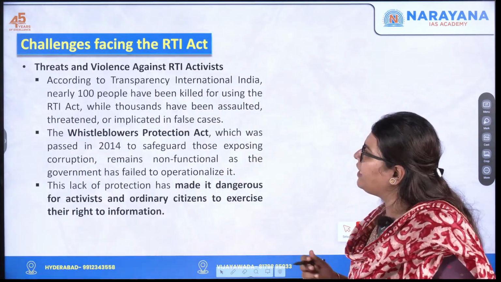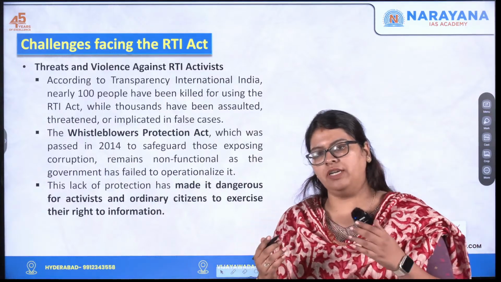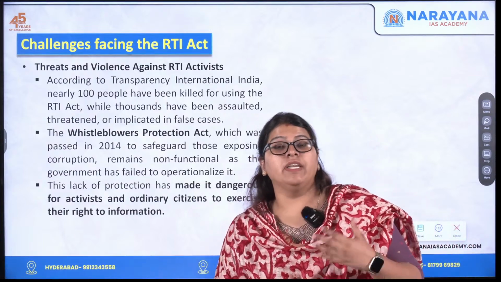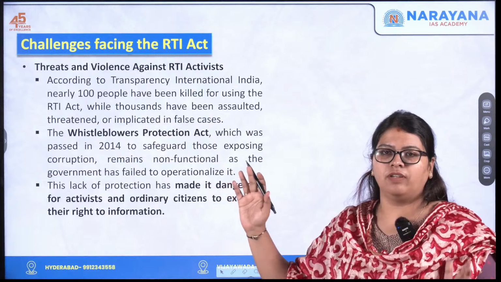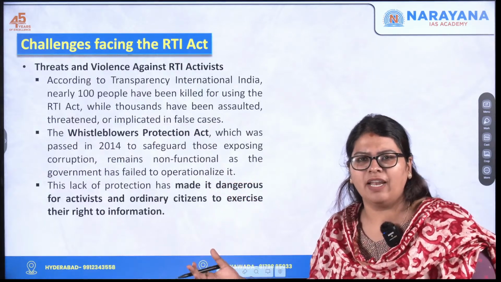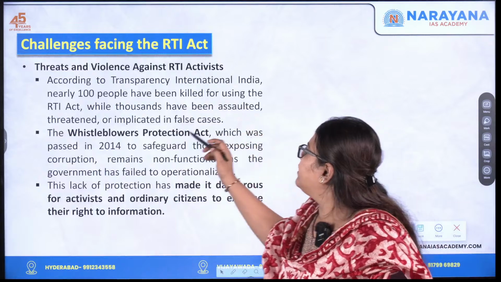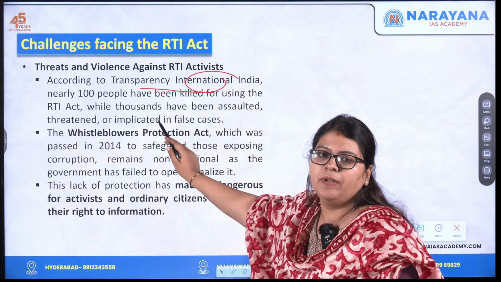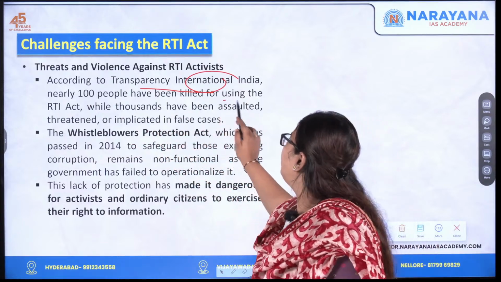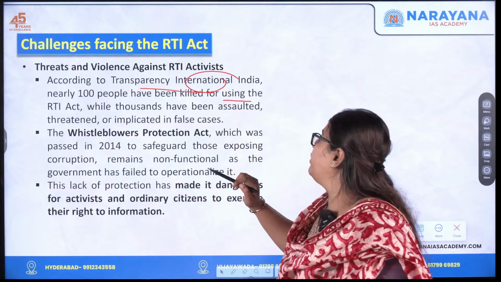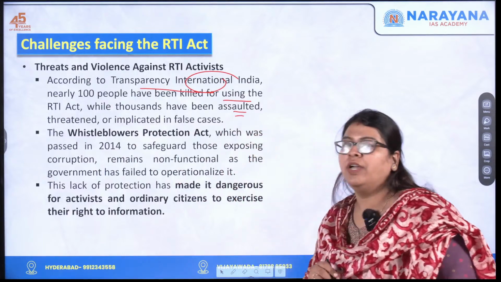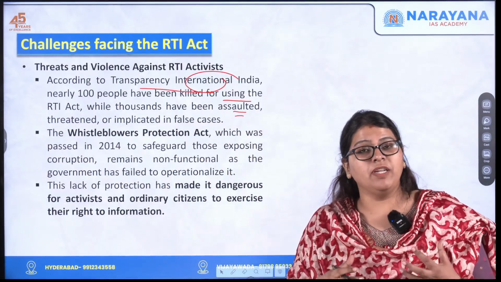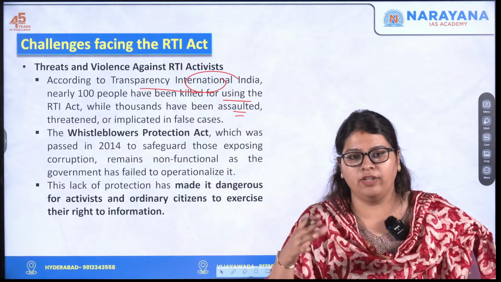You can see RTI activists who file a petition because they have been denied the right to information with respect to a particular appointment, fund allocation, etc. According to Transparency International, nearly 100 people have been killed for using this RTI Act, and it has reported that thousands have been assaulted also. They have also been threatened, and they face the implications of being charged in false cases, etc.